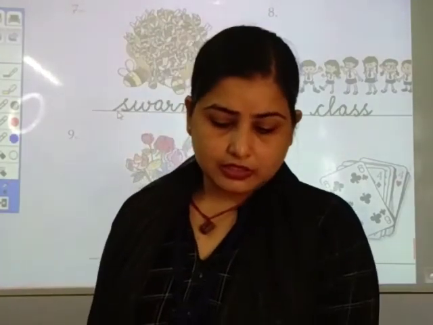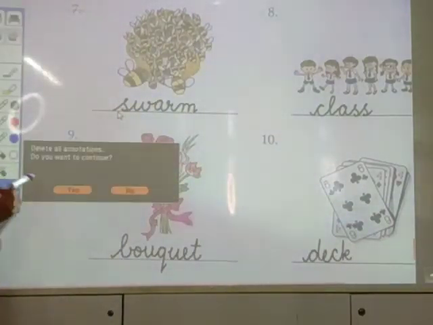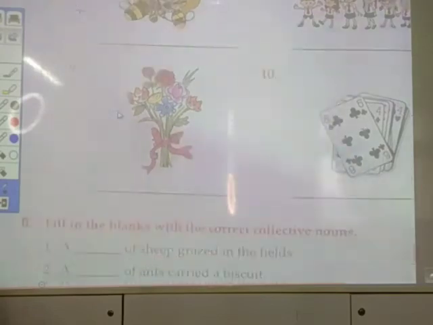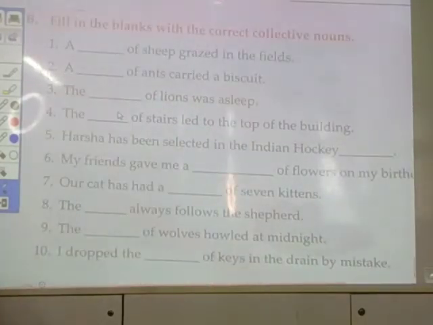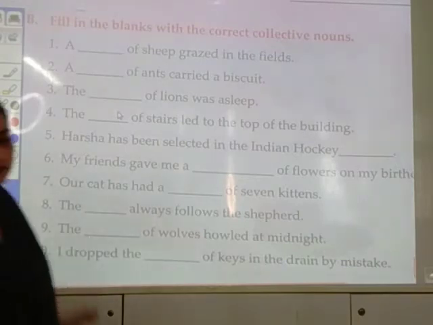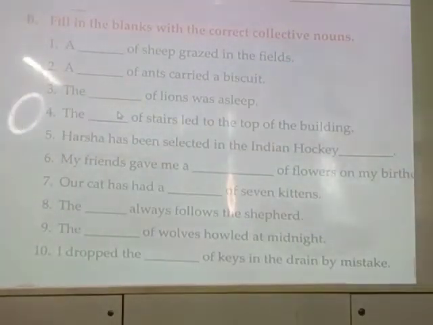Now, the last exercise is left. It will take hardly 5 to 7 minutes. In this exercise, we need to write all the collective nouns. I am reading out the sentences first, then we will write the collective nouns.